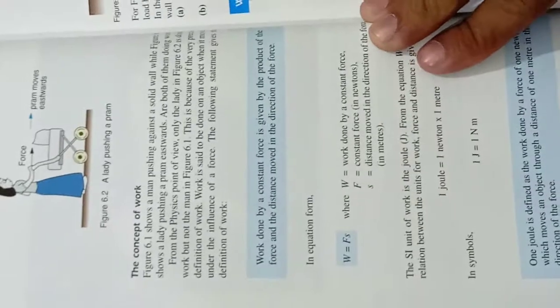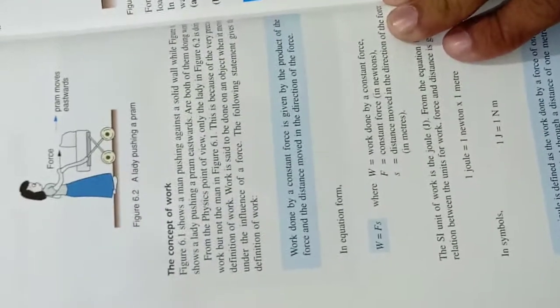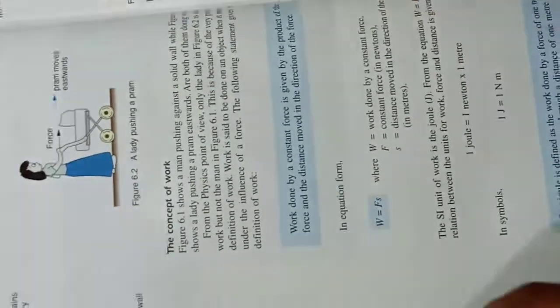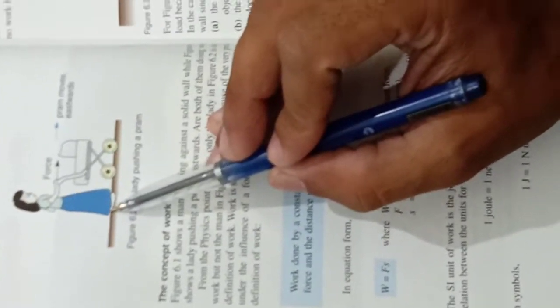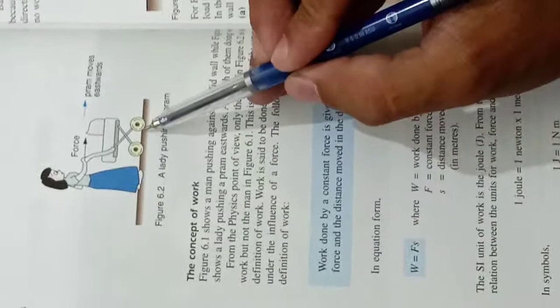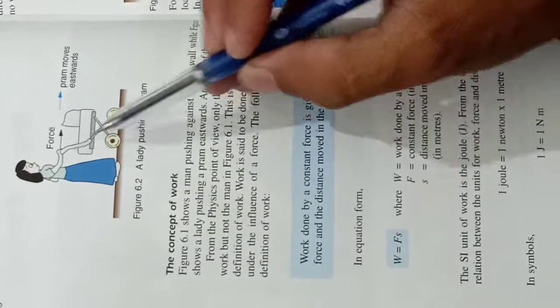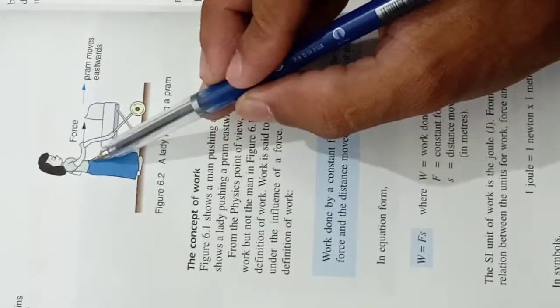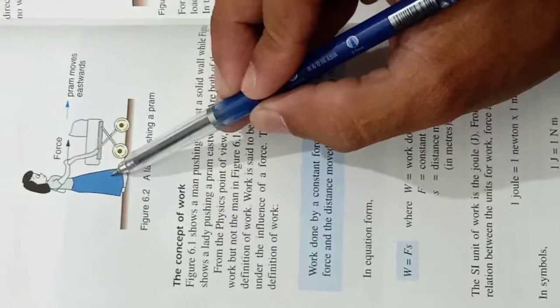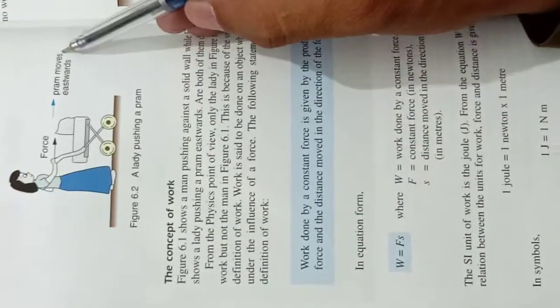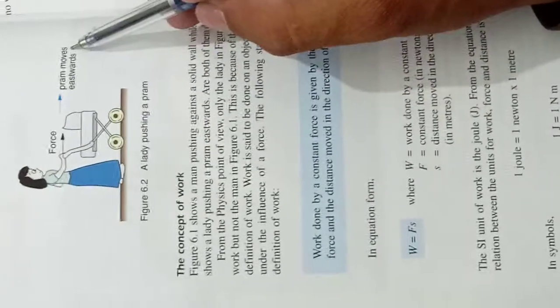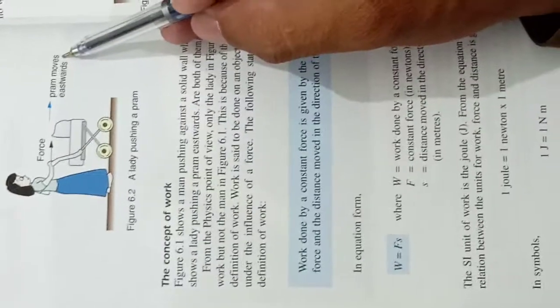ओके इसके मानों के अंदर आता है. लेट्स डिस्कस द कॉन्सेप्ट ऑफ द वर्क. एज यू कैन सी दिस आंटी इज़ गोइंग इन द राइटवर्ड डायरेक्शन एंड this trolley is covering some distance when the force is applied by this woman or by this lady. Okay, as you can see, this trolley is moving in this direction and covering a distance in this direction. Both are in the same direction.